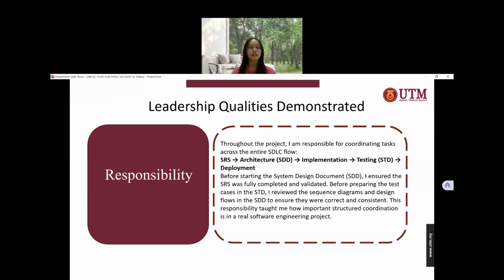For the leadership qualities that I demonstrated, the first one is responsibility. Throughout the project, I was responsible for coordinating the tasks across the SDLC flow. First we need to specify the requirements, so we have the SRS. Architecture, so we have the STD. Implement, so we design the user interface. Testing, so we have the STD. And the last one is the deployment. Before starting the STD system design document, I ensured that the SRS was fully complete and validated. Before preparing the test case in STD, I reviewed the sequence diagrams and design flows in the STD to ensure they were correct and consistent. This responsibility taught me how important structural coordination is in a real software engineering project.